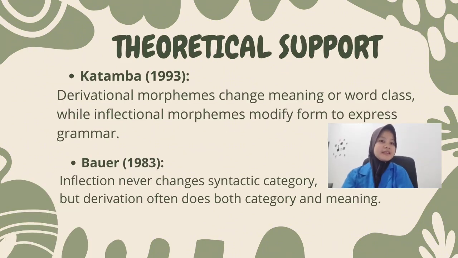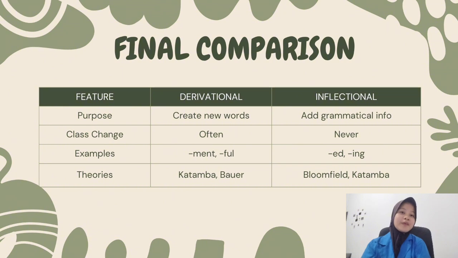According to Katamba 1993, derivational morphemes create new words or meaning, while inflectional morphemes change grammatical form. And according to Bauer 1983, inflection never changes the word category, but derivation often changes both meaning and class. To summarize, derivational morphemes create new words and often change word class, while inflectional morphemes just add grammatical information. For example, -ment and -ful are derivational, but -ed and -ing are inflectional. These differences are clearly shown through morphology.